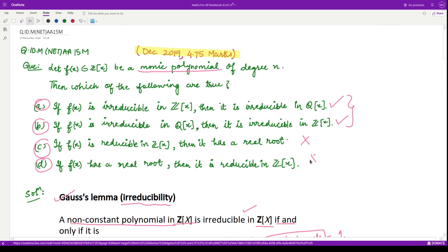So the only correct options for this question are option number A and option number B.